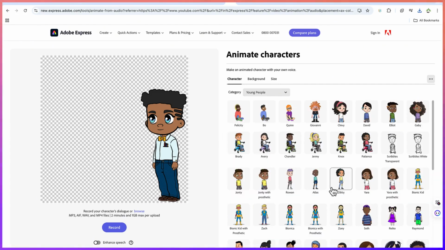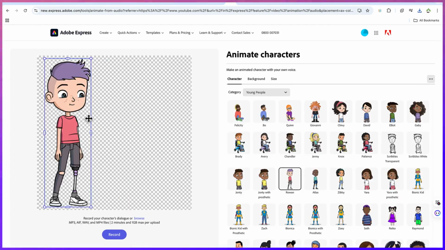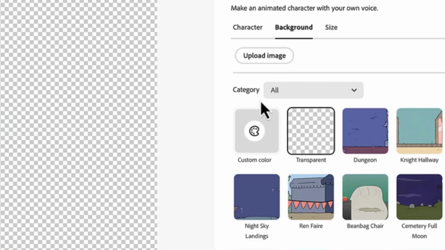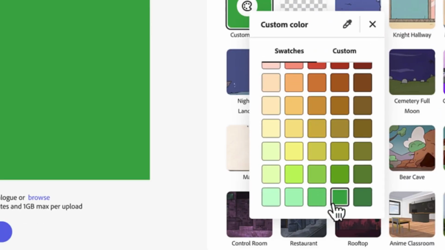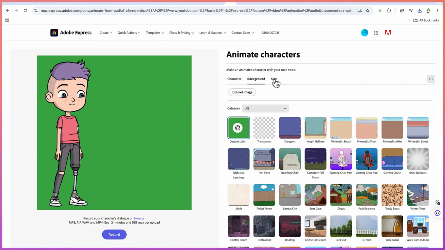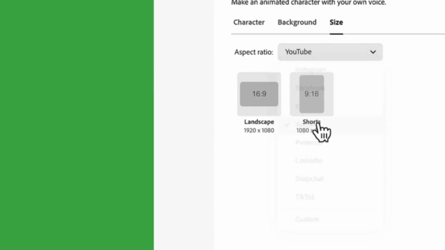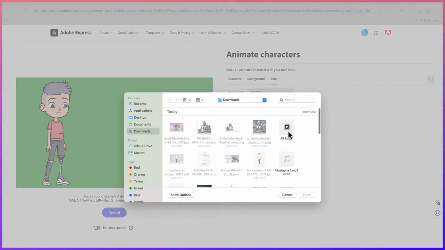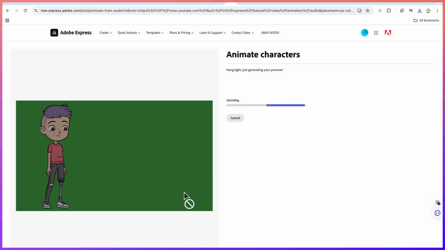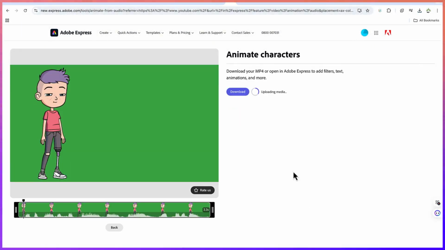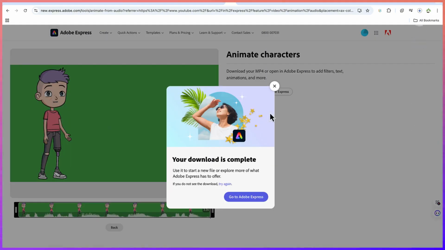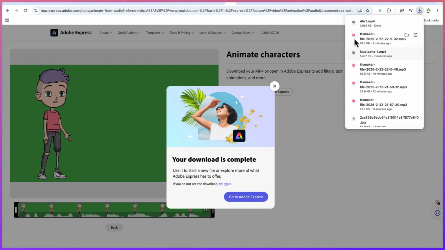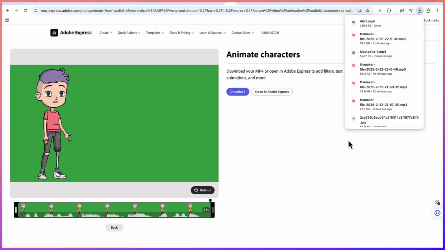So let's go back. Let's say this time around, that was Mustafa. Let's get Ali. All right, let's choose this guy. Right, so let's say this is Ali and let's change the background of Ali. Let's use the same green background. Okay, so let's say here and then let's change the sizing to YouTube and then we can use 16:9. All right, so now we can record this. Let's add the audio. This is Ali 1 and then we can add it up. All right, so let's play and see. Epic Mentorship, the name sounds familiar. What's it about? Okay, good. So let's download this. And you can see we've downloaded the two videos. We have Ali 1, we have Mustafa 1.